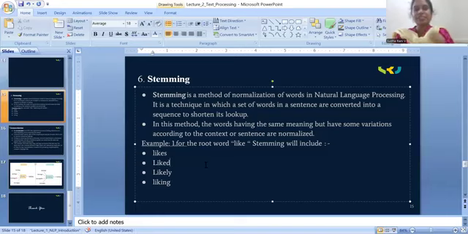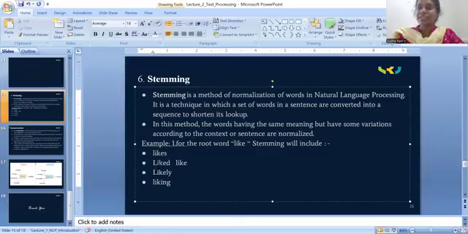For example, see the example here: likes, like, likely, liking. Whatever the word you are taking, likes, like, likely, these all are called stemmed words. These are not the original root word. According to their grammar part, they are generated from some root word. For all these words, likes, liking, likely, there is only one root word, that is like.